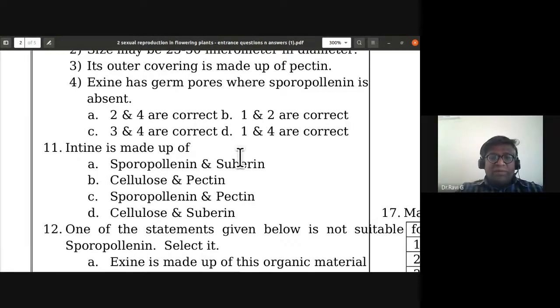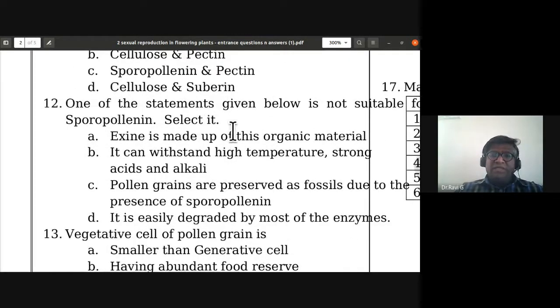The 12th one: which of the statements given below is not suitable for sporopollenin. Select it. Not suitable for sporopollenin means it is not applicable. So you have to identify the wrong statement and select it. Exine is made up of this organic material.